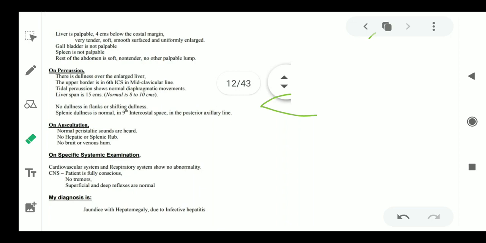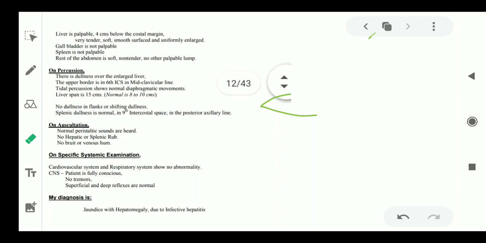On auscultation, what all we find? On auscultation, we see that normal peristaltic sounds are heard. No hepatic or splenic rub. No bruit or venous hum. So this you will see during the auscultation. Mainly you have to see the bowel sounds during auscultation.